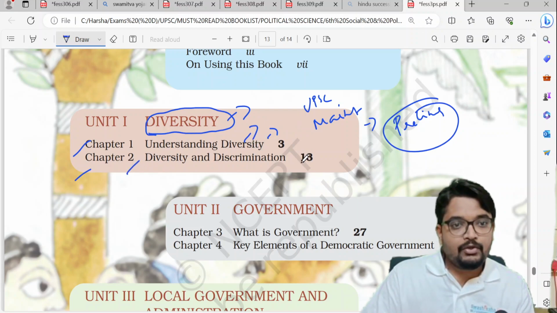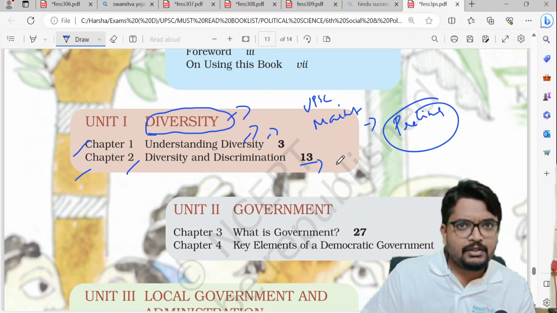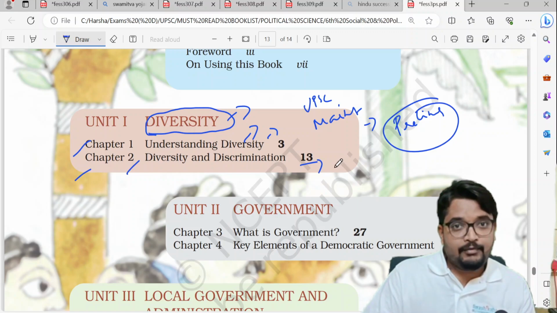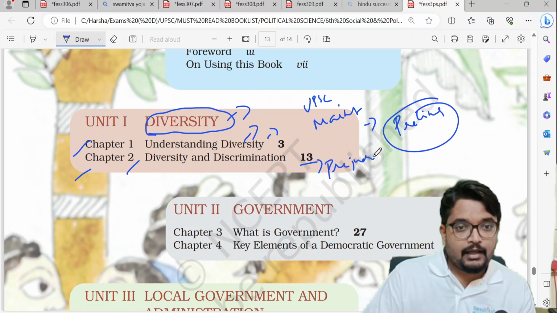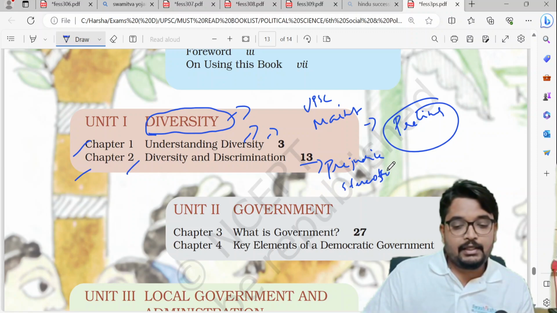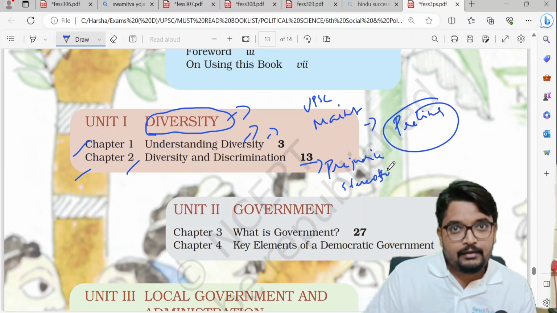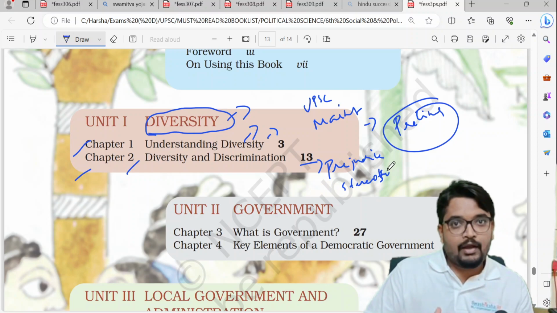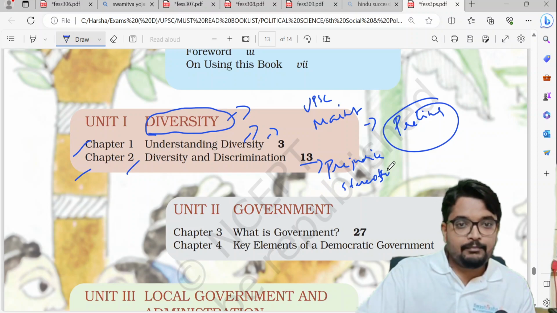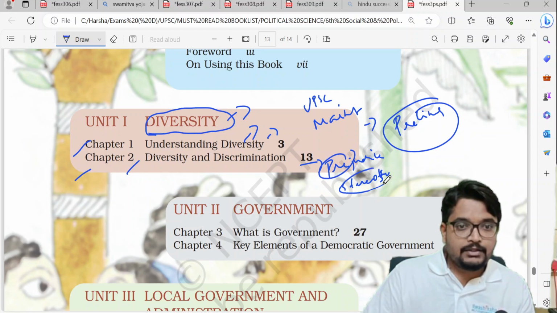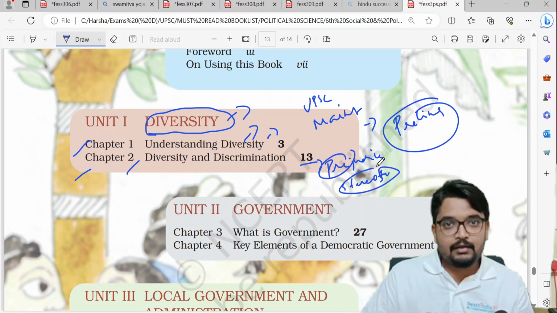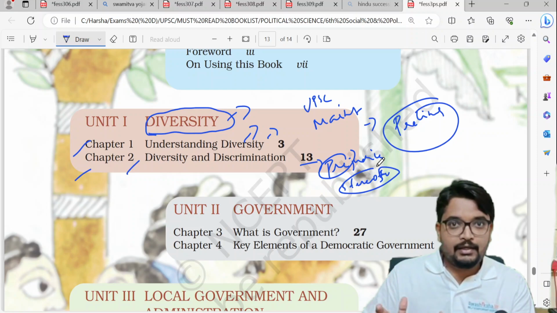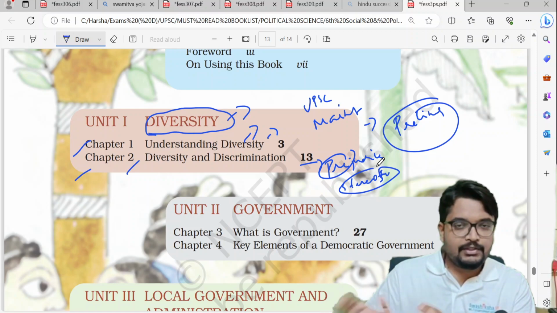And in chapter 2 they have introduced two new, very important words, which if you use in your mains answer writing will be very fruitful. These two words are prejudice and stereotypes. Diversity is not always celebrated. Because you look different, you have a different culture, a different language, you will be judged negatively. That is nothing but prejudice. And stereotype means you are fixating a particular community or particular gender to a particular kind of work or particular characteristics.